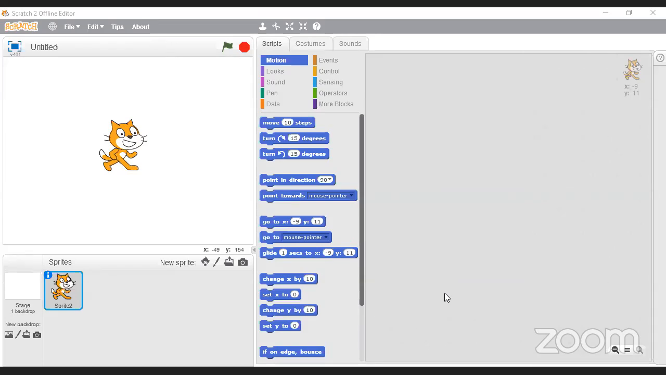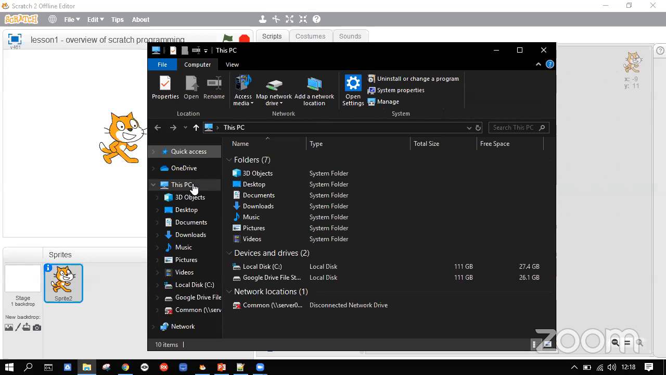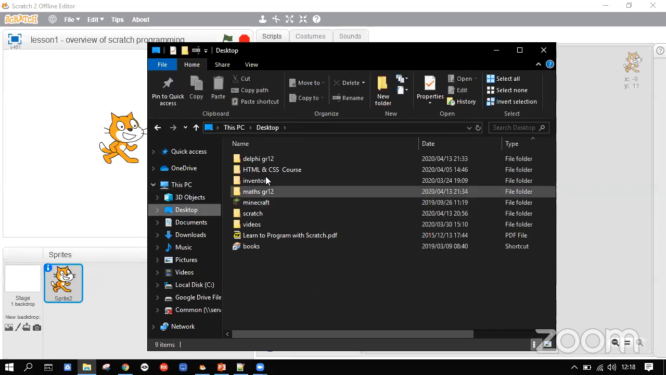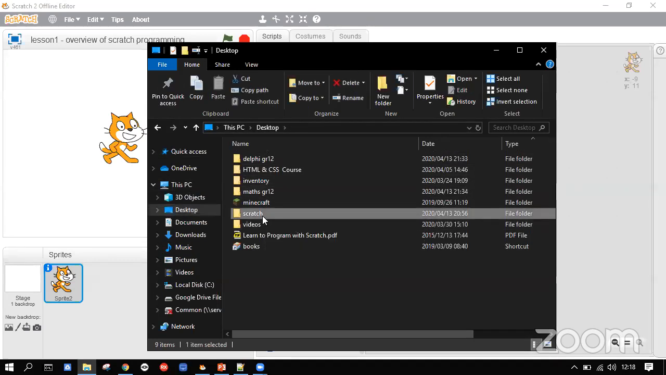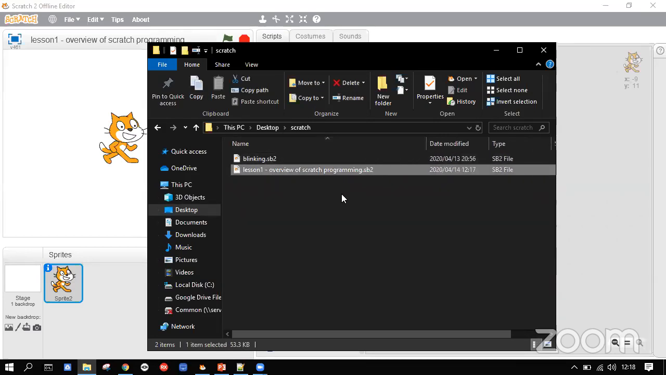Okay, click on save. So you can see now here where it said untitled, it says now lesson 1 overview of Scratch programming. And I'm just going to show something else to you quickly. I'm just going to switch my screen quickly for you so you can see my entire desktop now. So I'm going to go to desktop, and you can see there that I've got Scratch. It's that folder where I saved my stuff. And you can see here that I've got lesson 1 overview of Scratch programming.sp2.